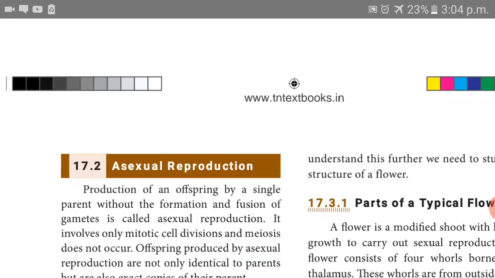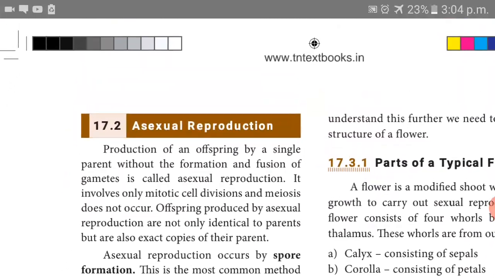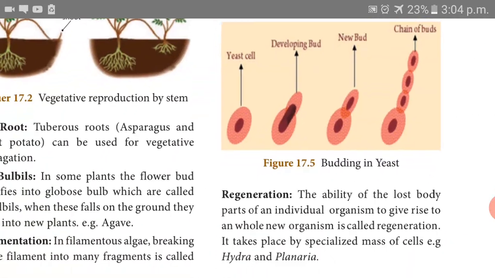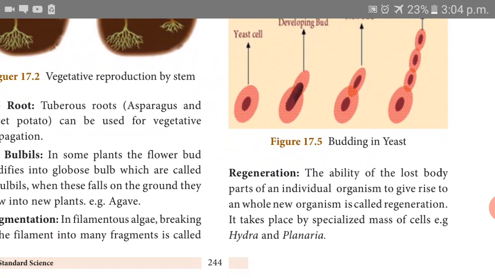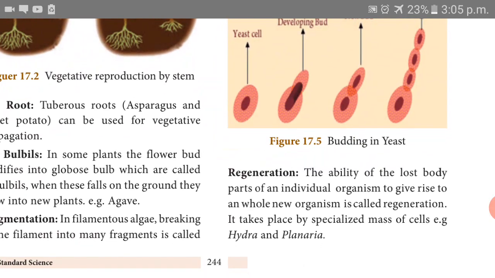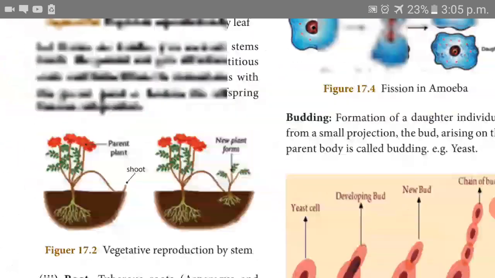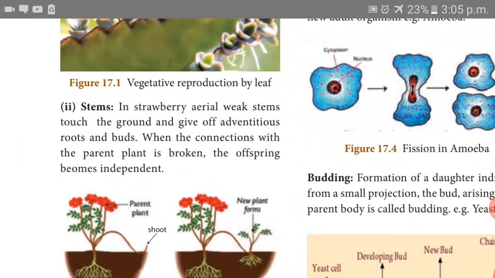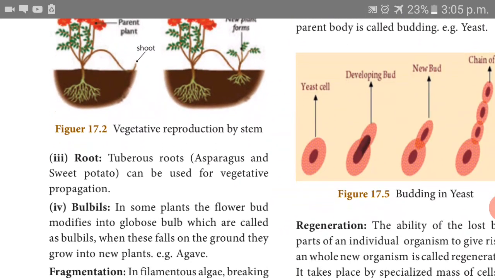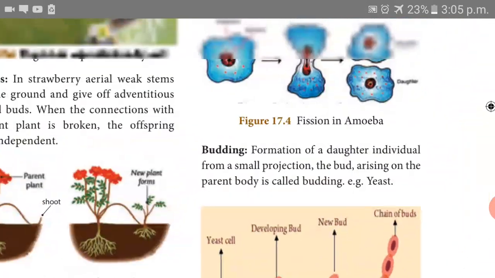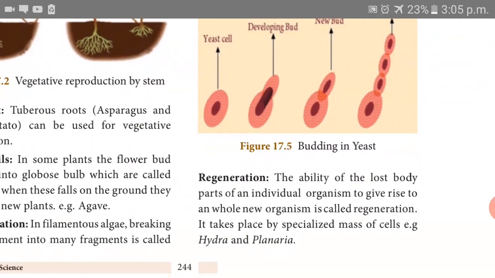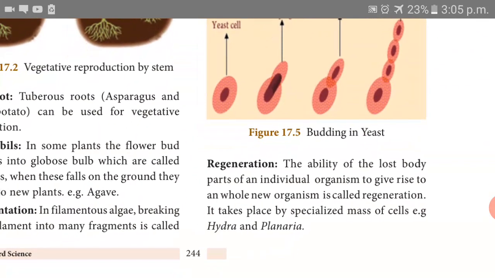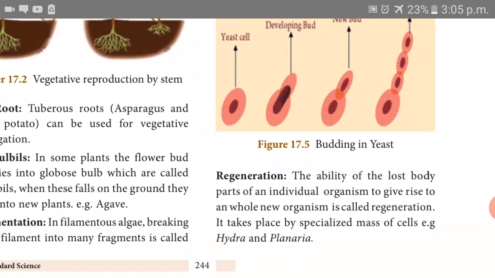Okay. So next one is asexual reproduction. First the vegetative propagation is completed. Vegetative reproduction means the vegetative part can reproduce in some plants. That type of reproduction is called vegetative reproduction. It takes place by leaves, stem, root, bulbs, fragmentation, budding and regeneration.